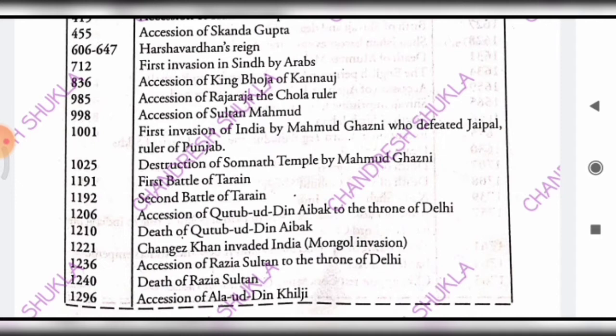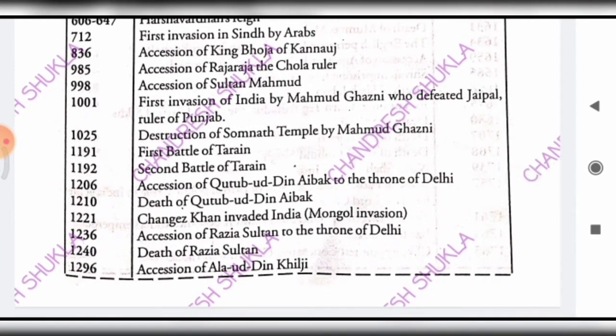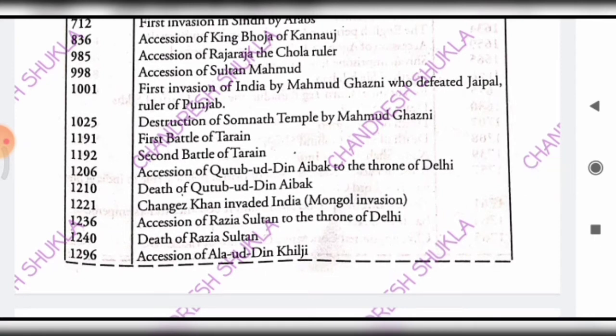And then the next, 836 AD, the accession of King Bhoja of Kanauj. And then 985, the accession of the Chola ruler. And then 998, the accession of Sultan Mahmud. And then 1001, the first invasion of India by Mahmud Ghazni, who defeated Jaipal, ruler of Punjab. As we know earlier, he invaded India 17 times, and the most famous attack was in 1025, the Somnath temple attack.